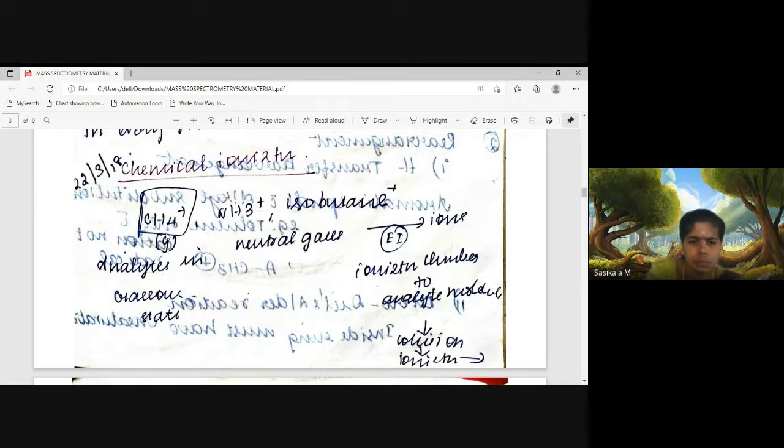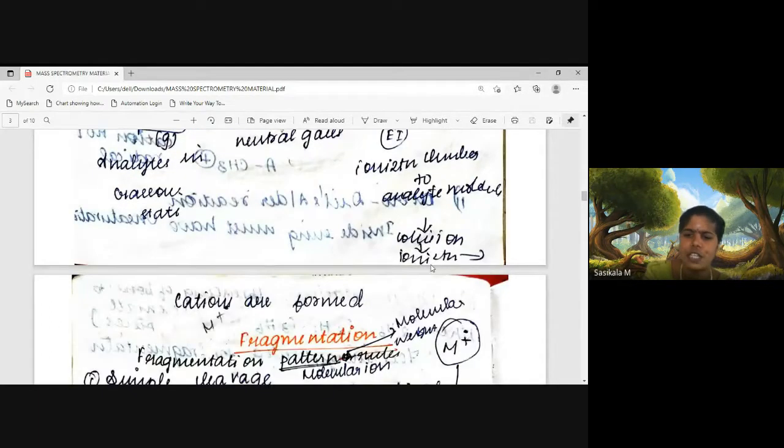When analytes are in the gaseous state, first these neutral gases will undergo electron impact ionization, so that they give molecular ions. And these molecular ions will collide with your sample molecule, thereby through collision the analyte of interest will go for ionization, and cations are formed to be analyzed by mass spectrometry.